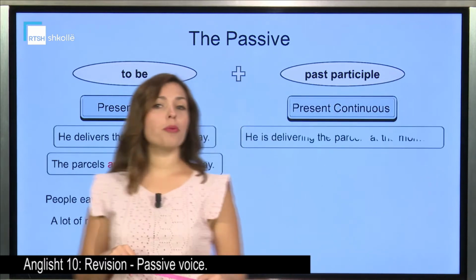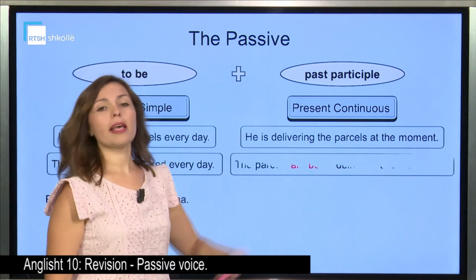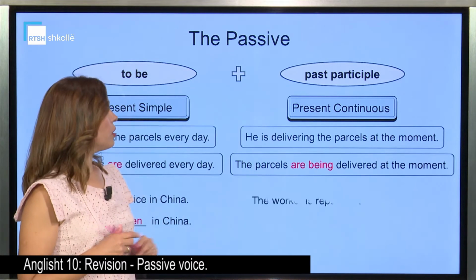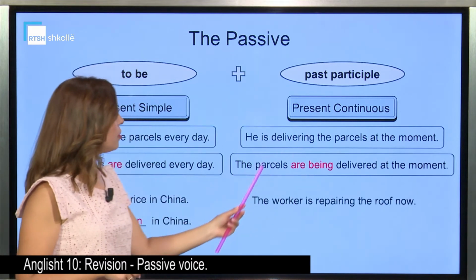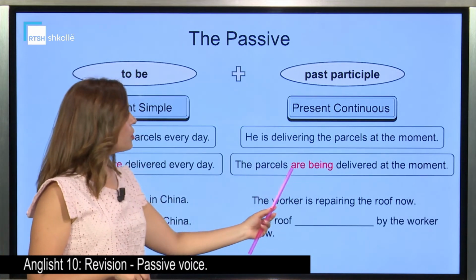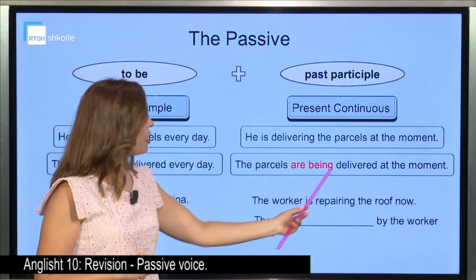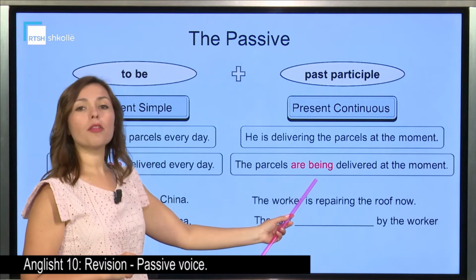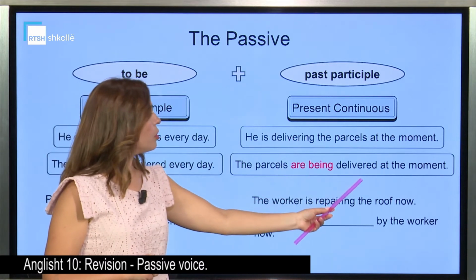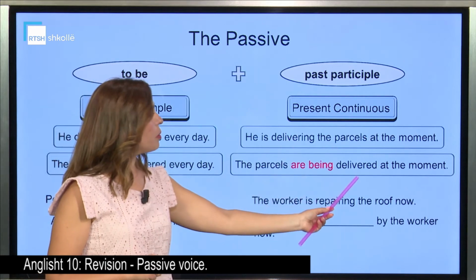Let's move on with the present continuous. He is delivering the parcels at the moment. Present continuous is delivering. So, the parcels again, the object becomes subject. The verb to be in the present continuous, are being. So, this is the verb to be in the present continuous and the past participle of the main verb. So, the verb to be, are being, and the past participle delivered.